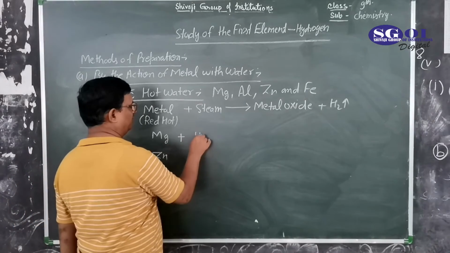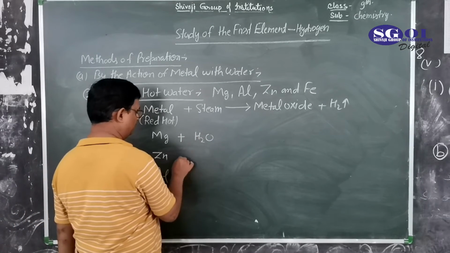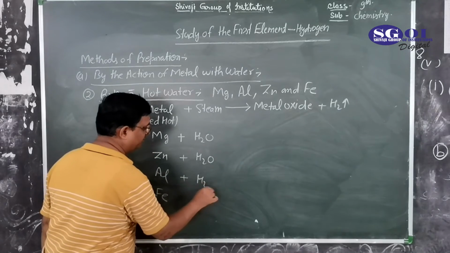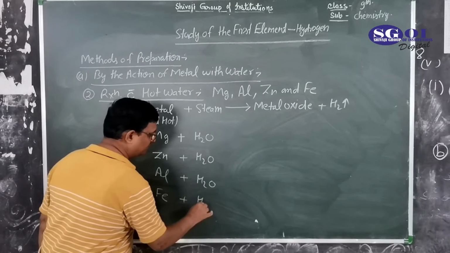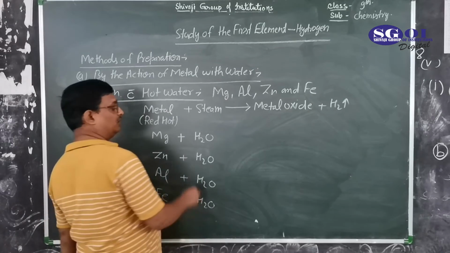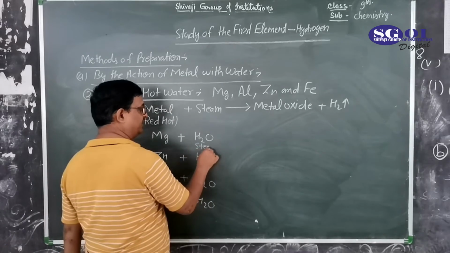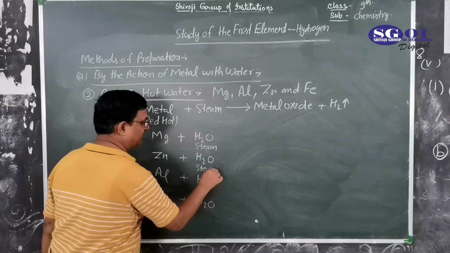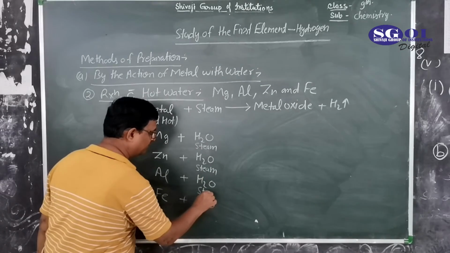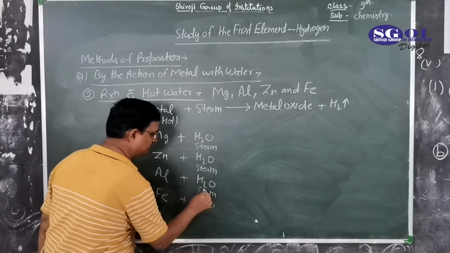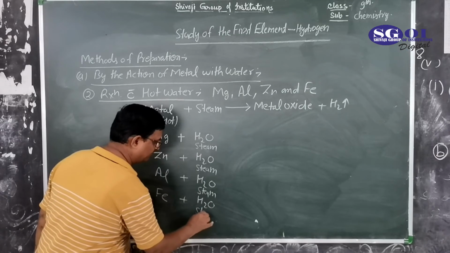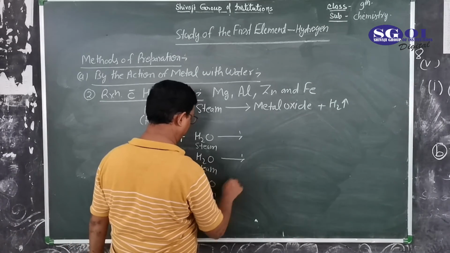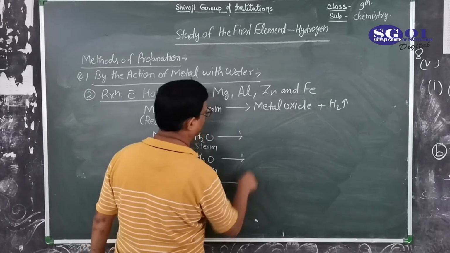These react with water, H2O, in the form of steam. Steam is the gaseous phase of water, and these metals form metal oxide.